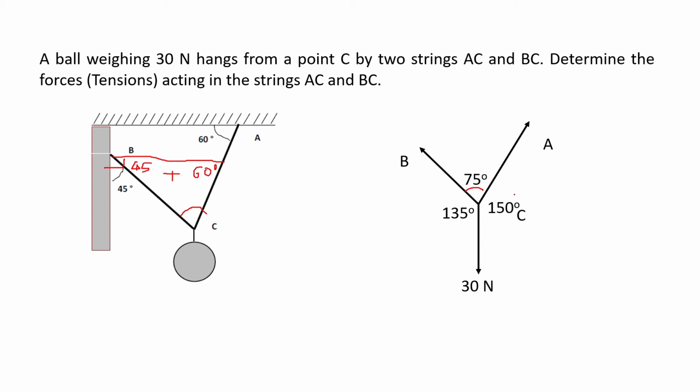Similarly, we can get another angle. We can see this is given as 45 degrees. So this angle is again an internal angle for the two parallel lines.